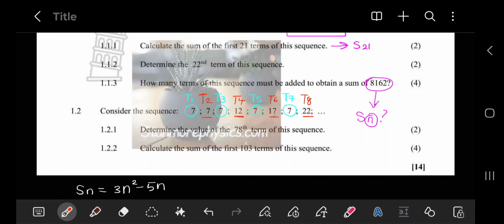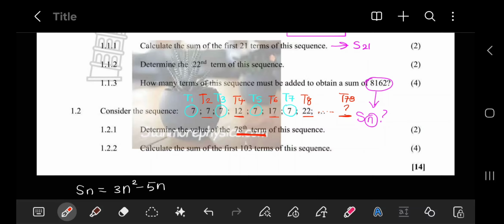Now 1.2.1 says determine the value of the 78th term of the sequence. 78th term, meaning that if this pattern were to continue and we have term 78, what would it be? The first thing I want you guys to notice is that term 78 is an even term, meaning that it is going to be part of the arithmetic pattern. So it's going to be a term from the arithmetic pattern.